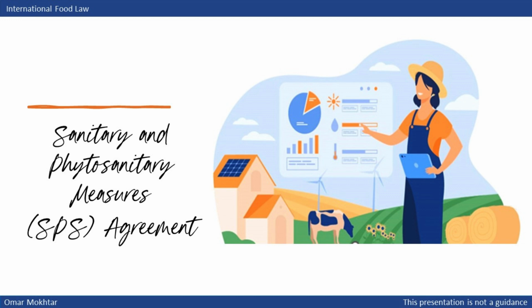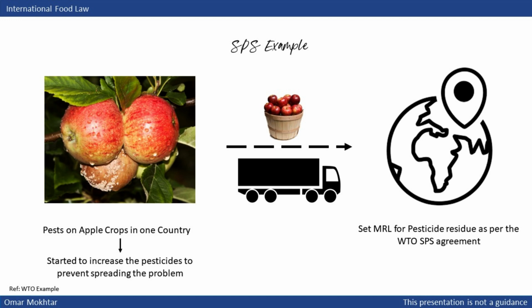There is a consistent correlation between SPS and TBT, and as we have clarified, the agreement is particularly concerned with food safety. This connection will become evident in the examples we will provide shortly to illustrate the distinctions between SPS and TBT. An example of the Sanitary and Phytosanitary Measures Agreement, SPS, can be illustrated by a country facing pest issues on its apple crops.